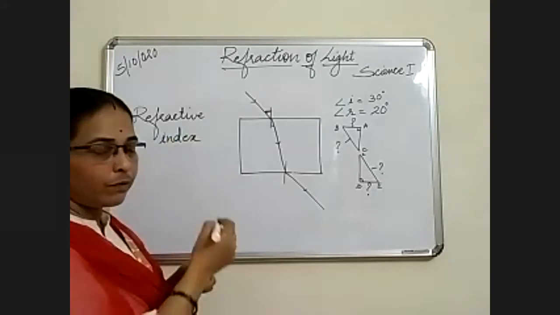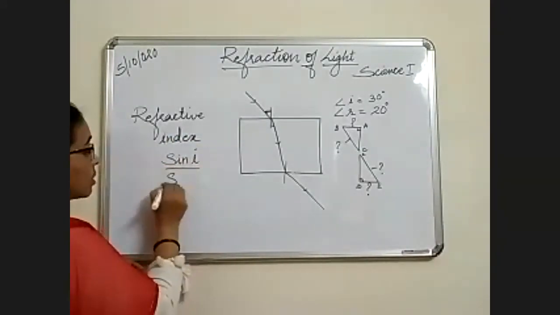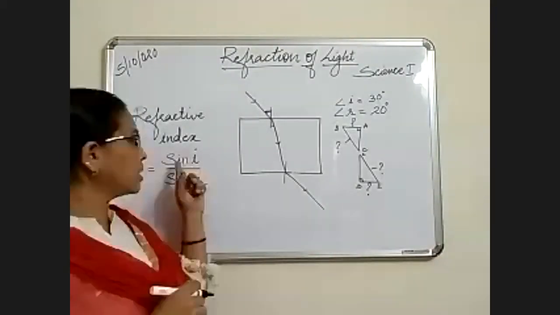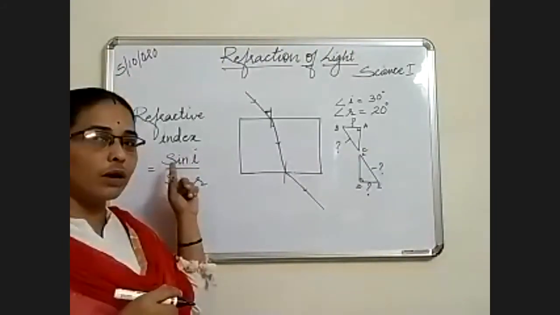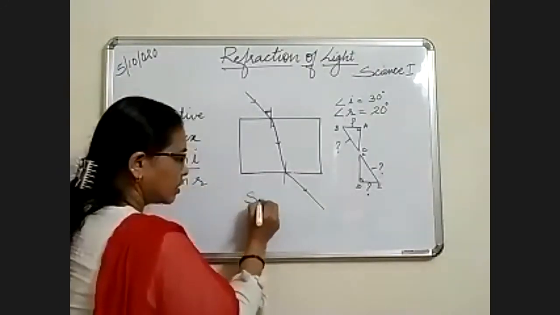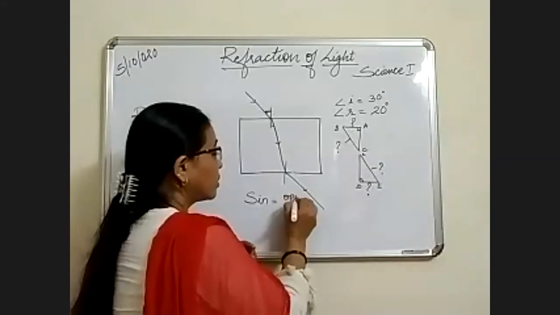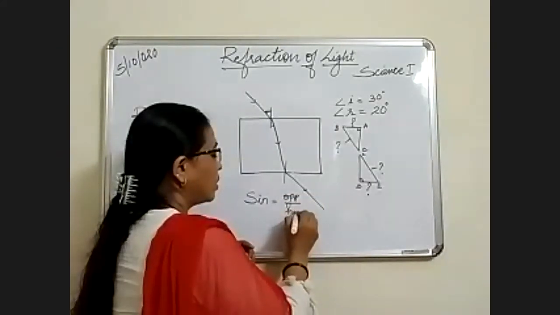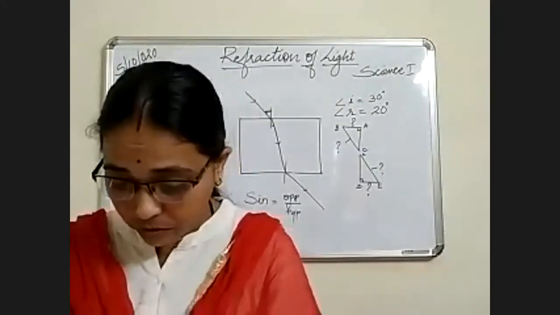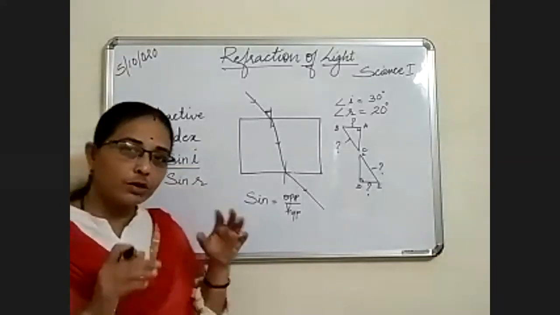You require a formula: sin I upon sin R. Okay, sin, that is the theorem. No, you have trigonometry, trigonometry's values are there. Sin means opposite upon hypotenuse. Correct? This value sin I upon sin R is constant.